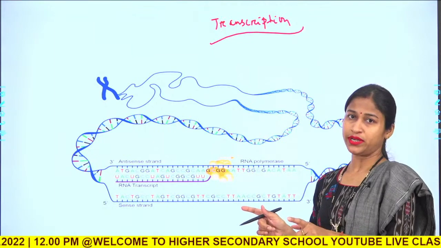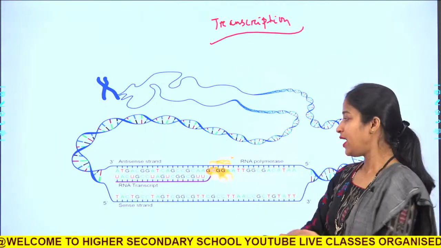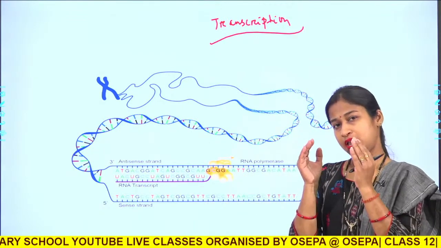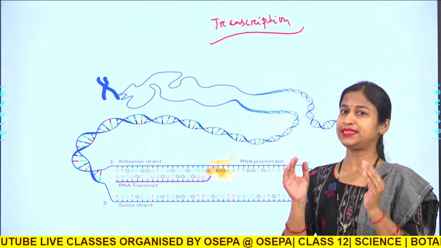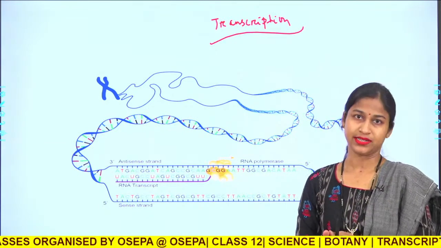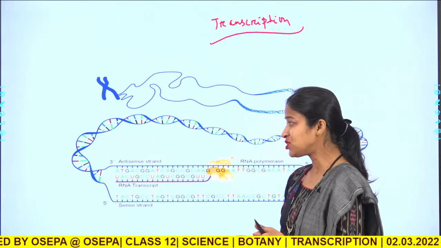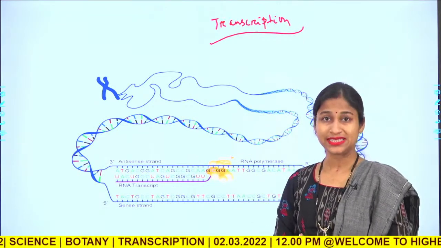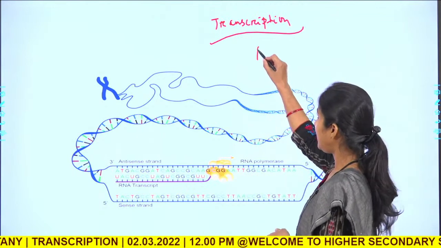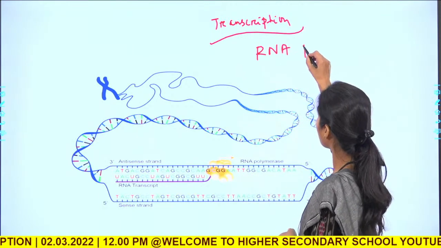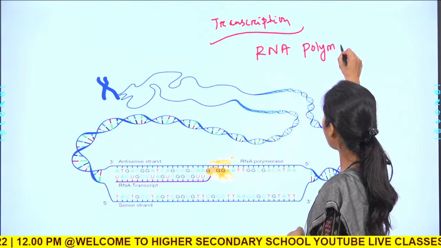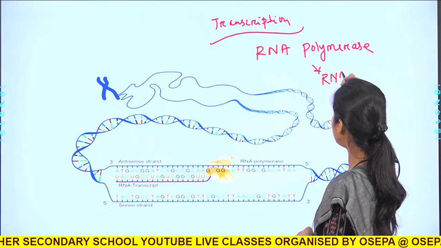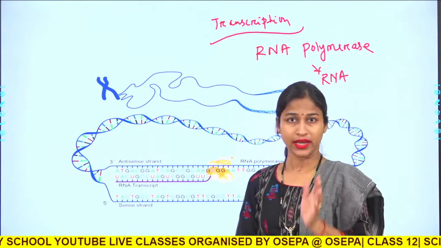The first point is that it has to be melted, and melted means a single stranded DNA template has to be generated. This is done by an enzyme called RNA polymerase. The RNA polymerase is the enzyme which synthesizes all sorts of RNA molecules.